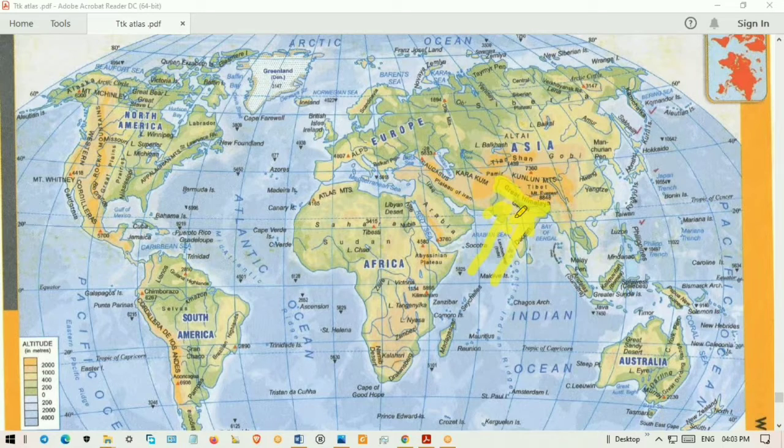India is the representative country for the monsoon climate, in which the direction of the wind changes by 180 degrees. During the southwest monsoon season, it is coming from this direction. During the northeast monsoon season, it is coming from this direction. A 180 degree reversal of the wind takes place. So in that way, we are going to discuss the subject.